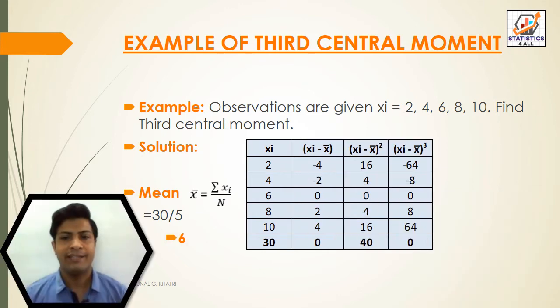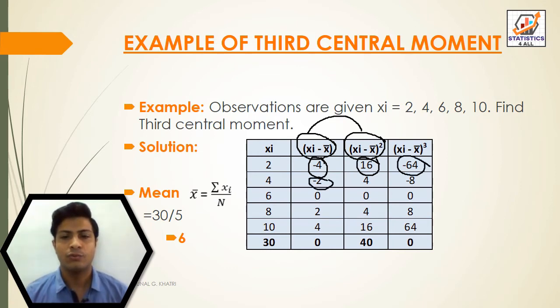After finding this value, we have to find (xi minus x bar) whole cube. For this we multiply (xi minus x bar) into (xi minus x bar) whole square, that is this multiplied by this. So minus 4 into 16, we get minus 64.